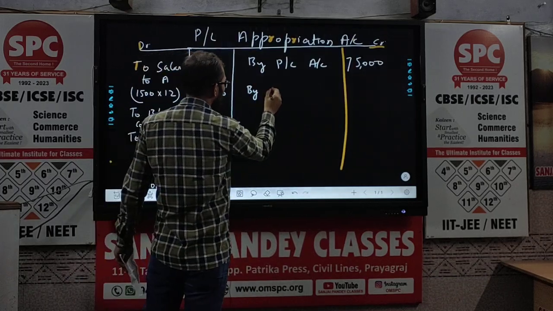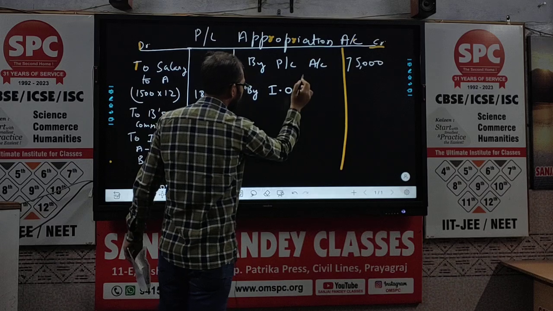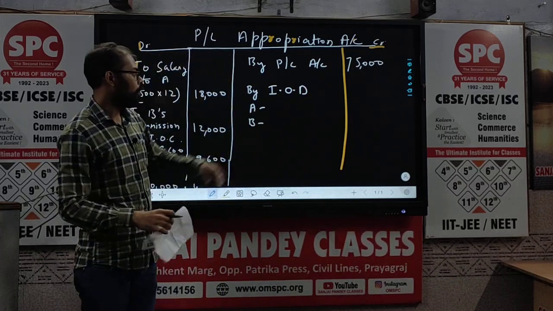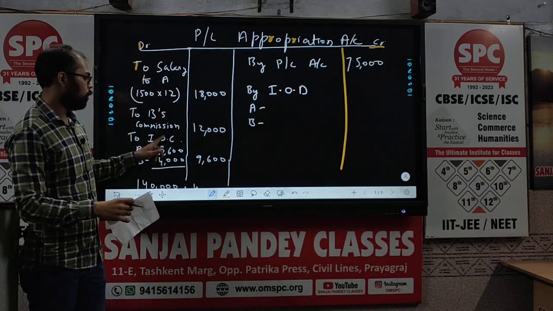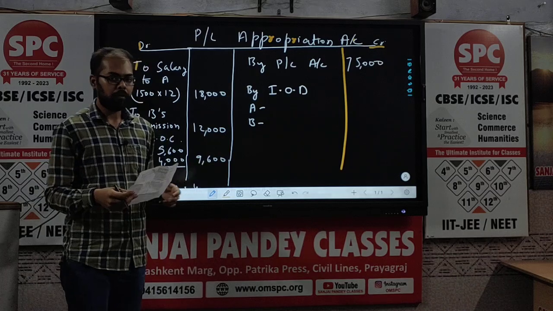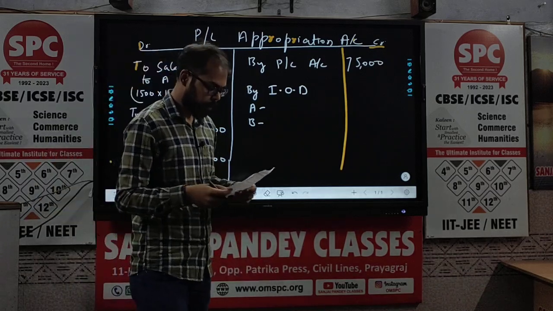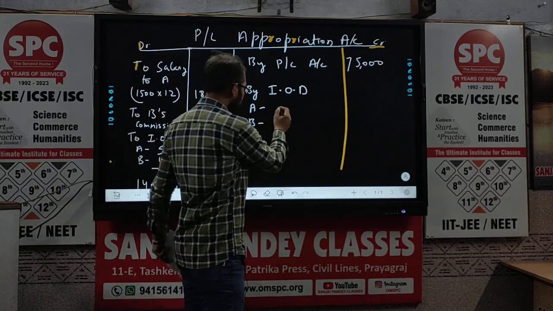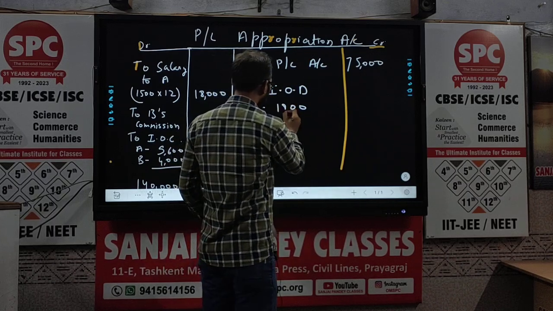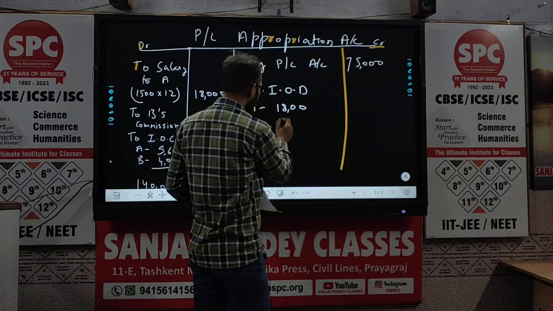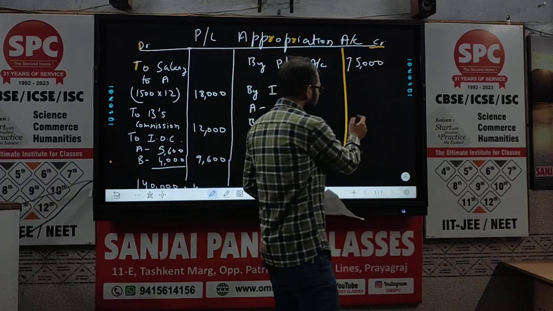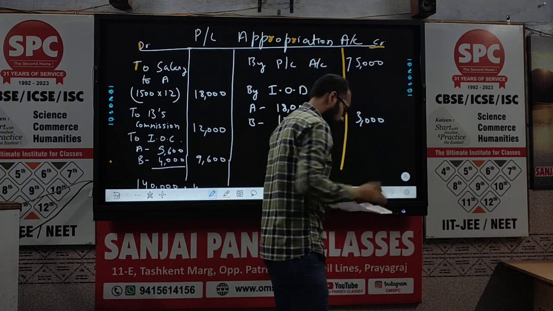So interest on drawing for A and for B. I am using these abbreviations, IOD and IOC. In the examination, you always remember that you have to write the full form of these two particular accounts. So for A it is 1800, and for B it is 1200. Now when we add this, we will get rupees 3000.